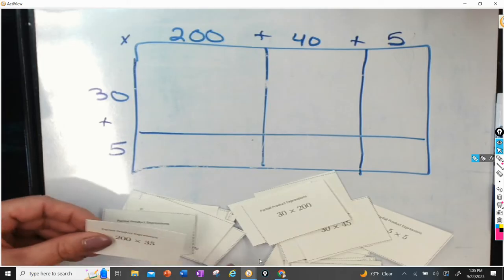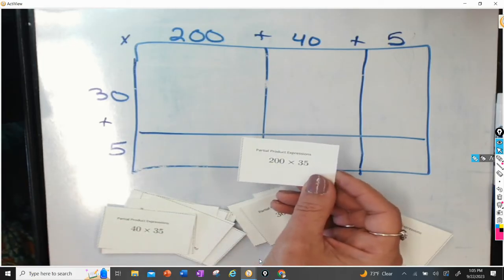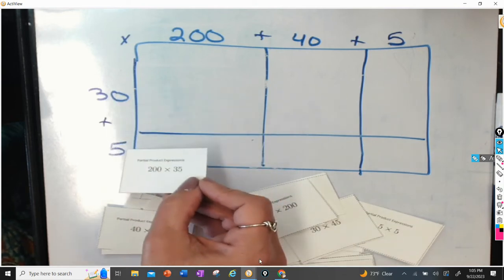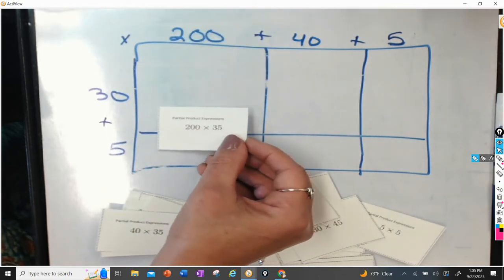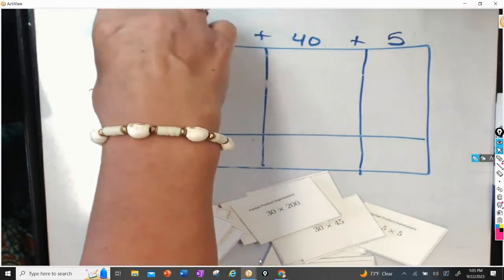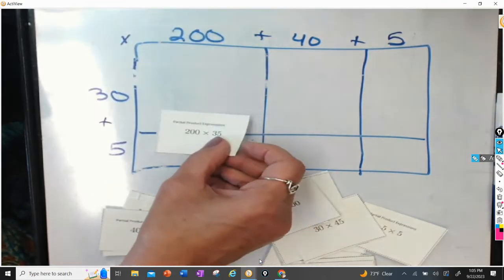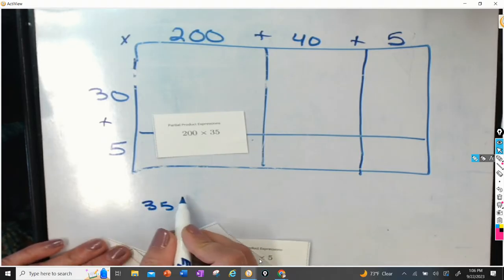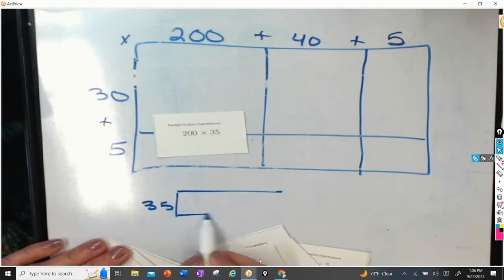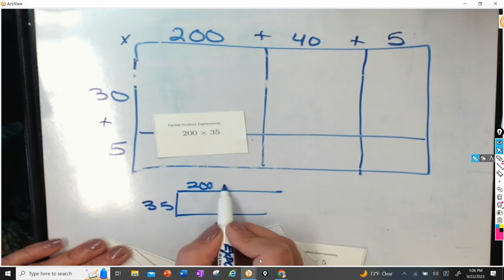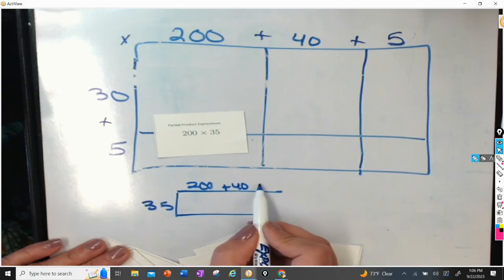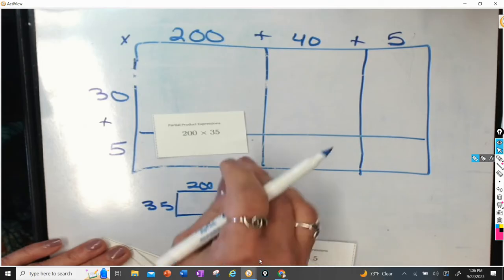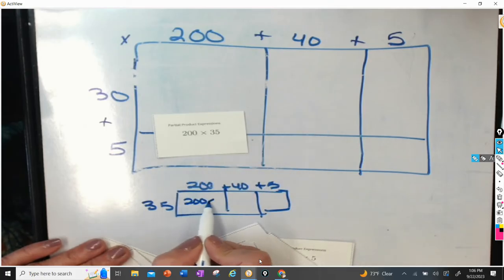Okay, so I'm just going to go through. Here's 200 times 35. Well, it doesn't really fit on this diagram unless we put the 35 together, right? So I guess I could put it in the middle here. But if I were going to draw this one, it would look more like this: 35 on this side, 200 plus 40 plus 5, and then the 200 times 35 would go here.